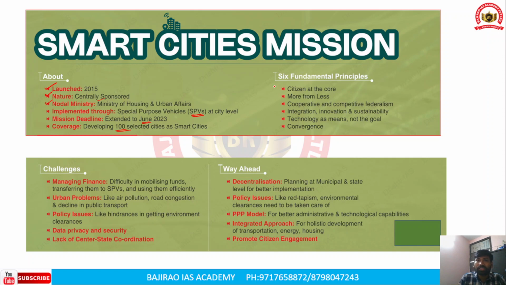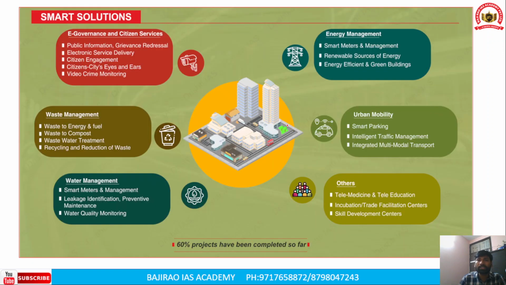The six fundamental principles of the Smart Cities Mission include citizen at the core, more from less, cooperative and competitive federalism, integration, innovation and sustainability, technology as a means, not a goal, and convergence among different schemes for urban development.